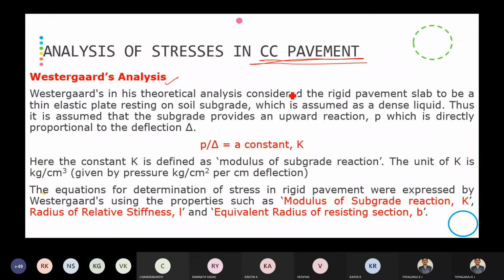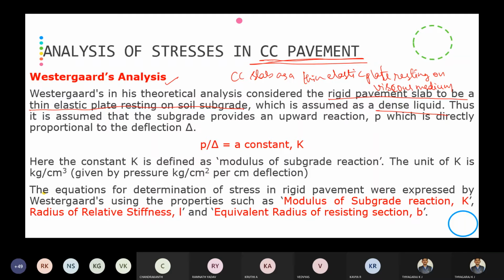So Westergaard in his theoretical analysis considered a rigid pavement slab to be a thin elastic plate resting on a soil subgrade, which is assumed as a dense liquid. I told you right. The analysis is made assuming that the CC slab is a thin elastic plate resting on a viscous media. So he has assumed that the cement concrete slab is a thin elastic plate.